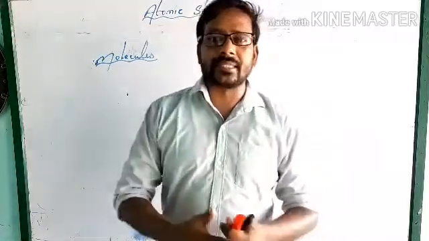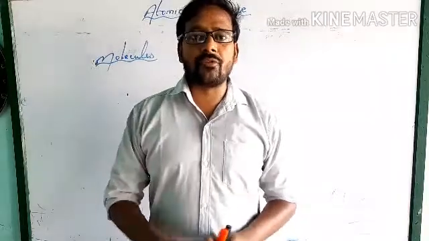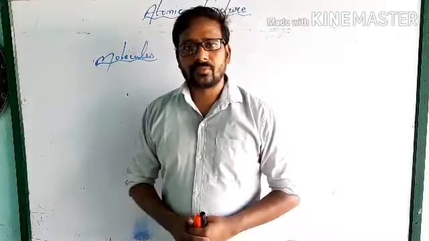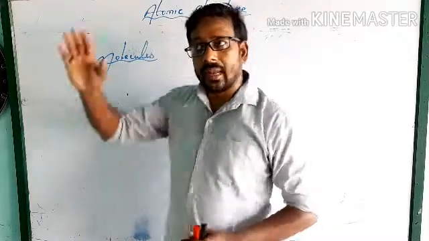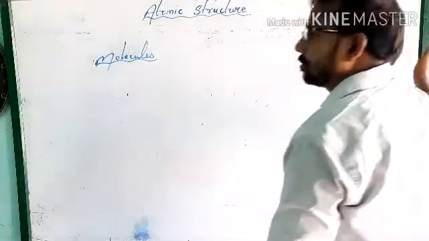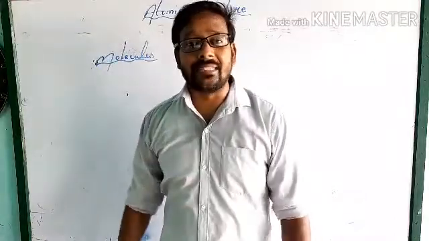Now you can see a periodic table. There are 118 elements. On the extreme right side, you can see a group, group 18.